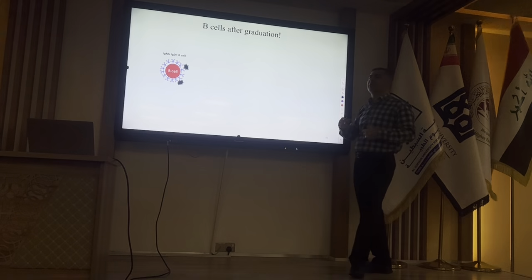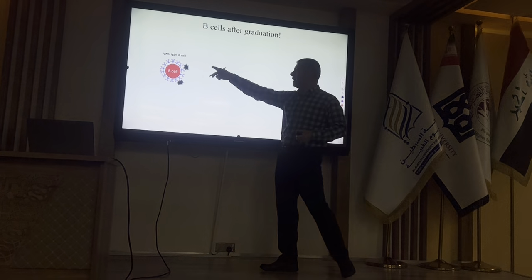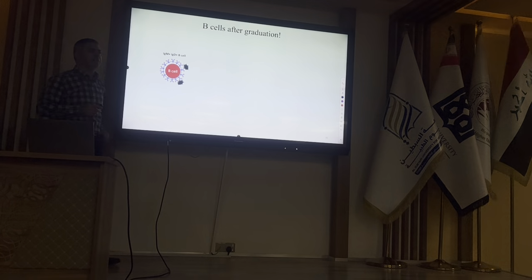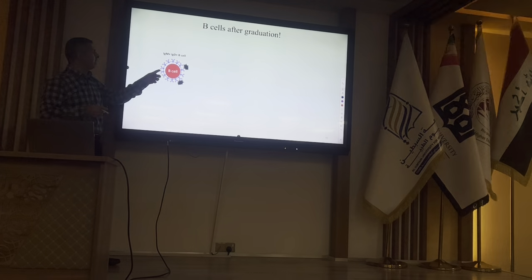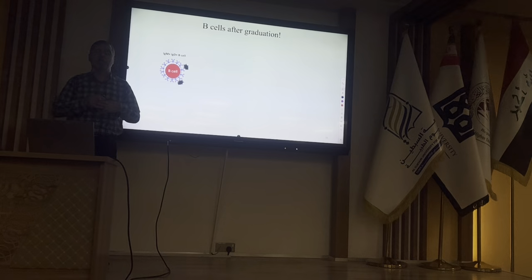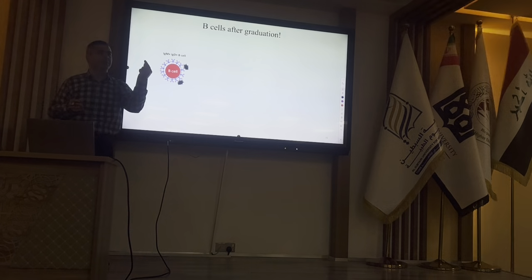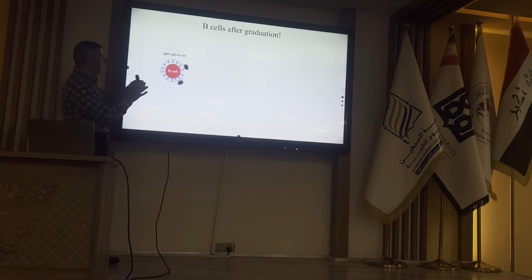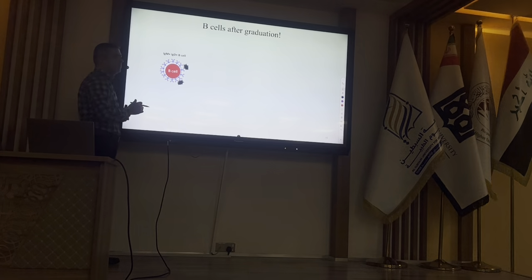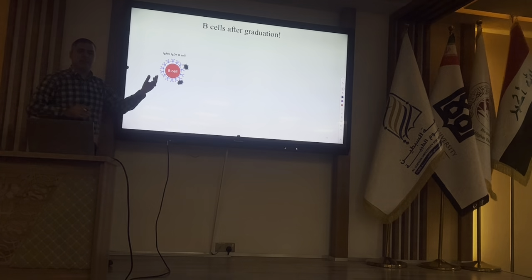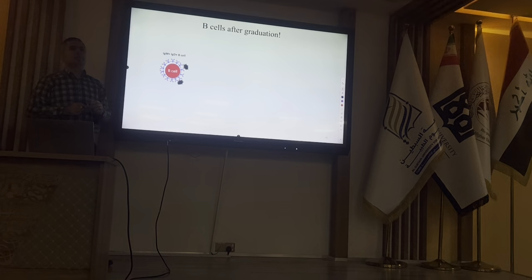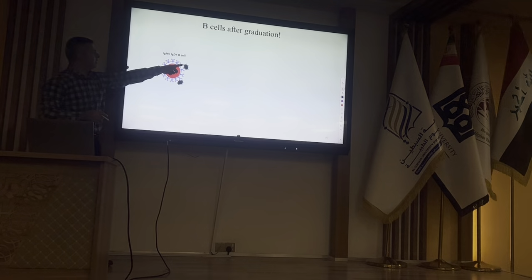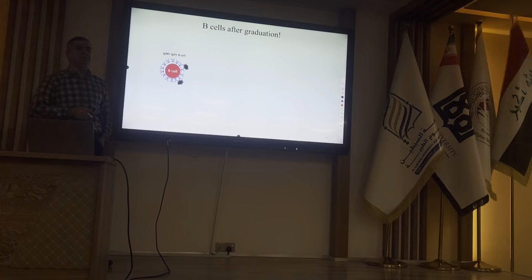Now I'm going to talk about B cell activation. So we have a naive B cell and it is recognizing its specific antigen. When we talk about a B cell, indeed we are talking about a clone of B cells, not a single B cell. We have several B cells with the same specificities. As an example, one of them is shown here. So, a B cell is recognizing its own specific antigen.